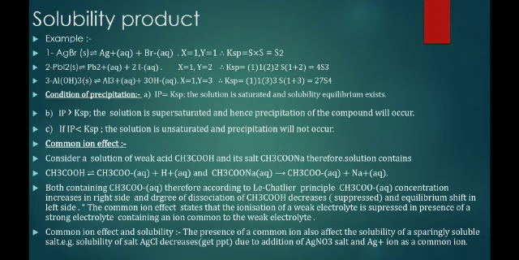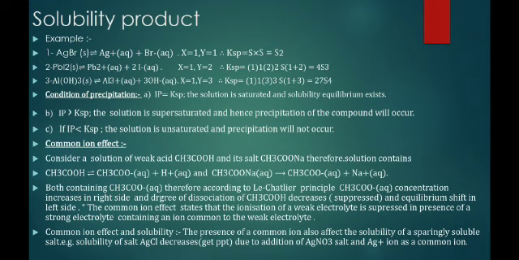Suppose we take 10 mole of this acetic acid and 0.2 mole will dissociate, but due to the addition of the strong electrolyte like sodium acetate, its degree of dissociation decreases. It becomes 0.18, otherwise it becomes 0.15. So the degree of dissociation will be suppressed due to the addition of the strong electrolyte which contains a common ion. So we apply the Le Chatelier principle and we get this.